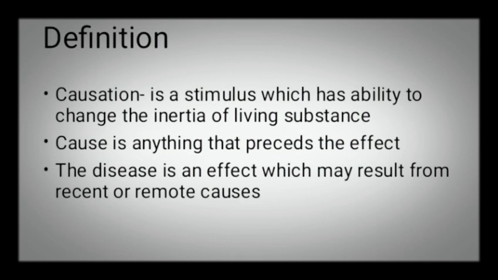Definition: cause of a disease is a stimulus which has the ability to change the inertia of living substance. So cause is anything that precedes the effect. Then what is effect? Effect is a disease. Disease is an effect which may result from recent or remote cause.